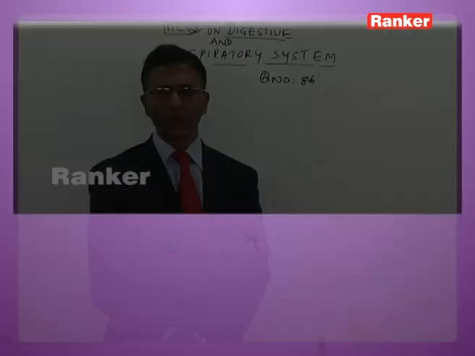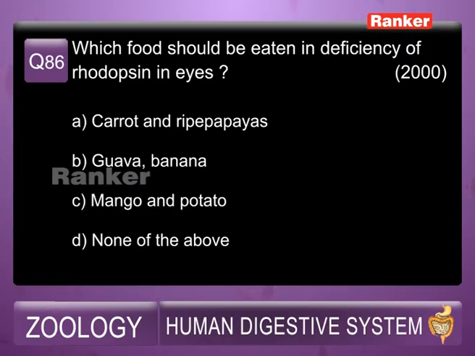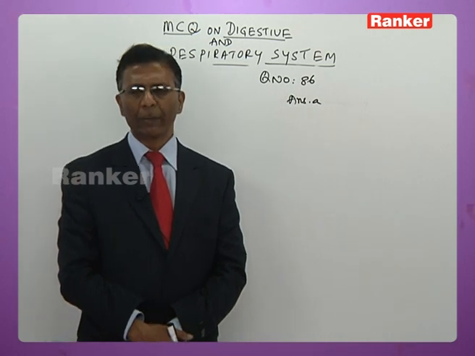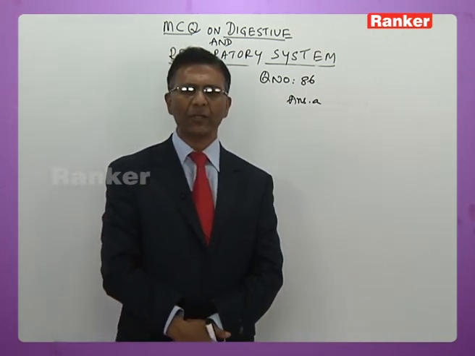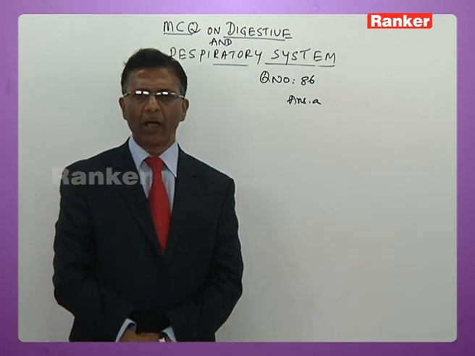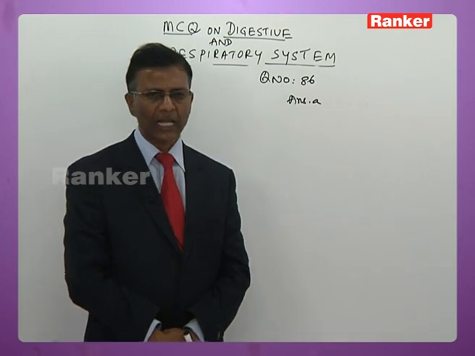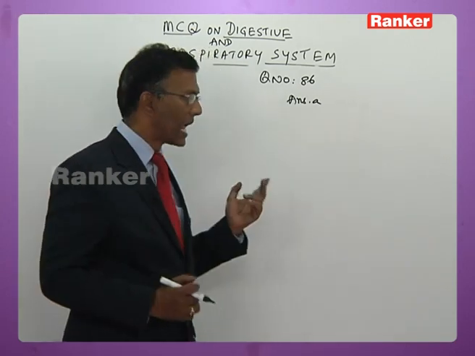86th question, here is the question for you. Which foodstuff should be eaten in deficiency of rhodopsin in eyes? A, carrot and ripe papaya, B, guava and banana, C, mango and potato, D, none of the above. So answer has to be obviously A, because the carrot and papaya are abundant in vitamin A. Rhodopsin is the visual pigment that is synthesized from vitamin A. When there is deficiency of vitamin A, the person would be deprived of rhodopsin. Consequently, the person suffers from night blindness. So the answer has to be carrot and papaya, that is answer A.